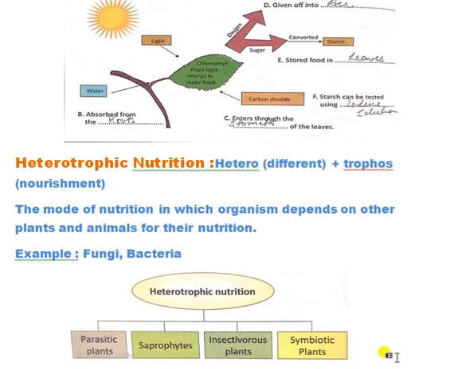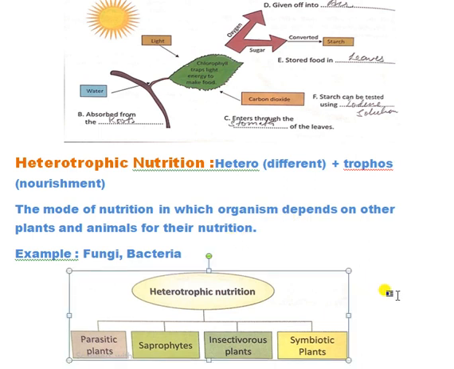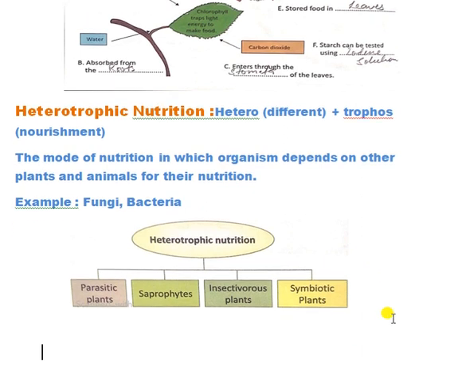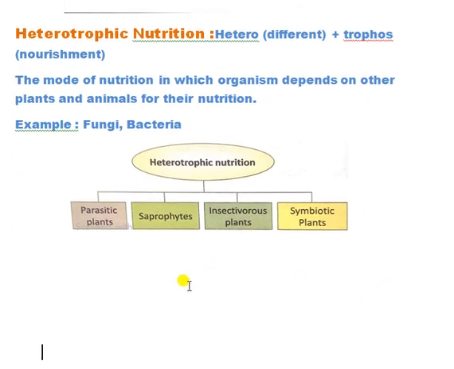Now we will discuss heterotrophic nutrition. The word heterotrophic is made from two words. Hetero means different and trophe means nourishment. It is the mode of nutrition in which an organism depends on other plants and animals for its nutrition. Example, fungi and bacteria. We can see a diagram. Heterotrophic nutrition has some parts: parasitic plants, saprophytic plants, insectivorous plants, and symbiotic plants.